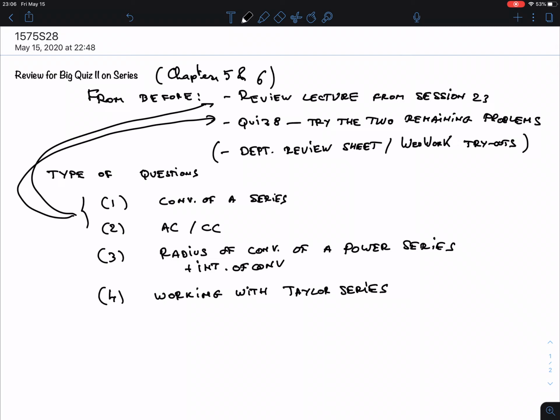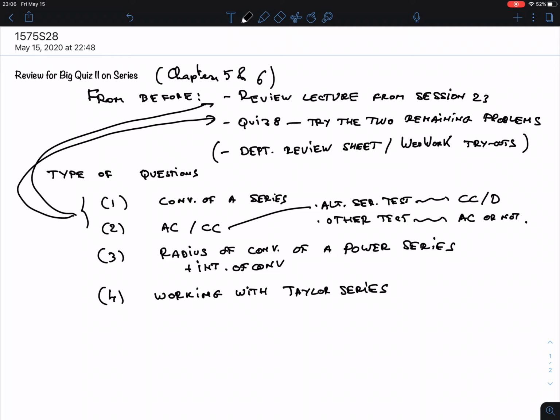I remind you that this is basically 2 things. For the CC, you do the alternating series test, and if this test passes, then you know you are CC, but then you have to do another test. This will tell you whether you're CC or perhaps divergent, of course, and another test, which depends on the type of series, to find out whether it's AC or not, or CC. I explained this elsewhere, so I don't want to spend too much time on this now.